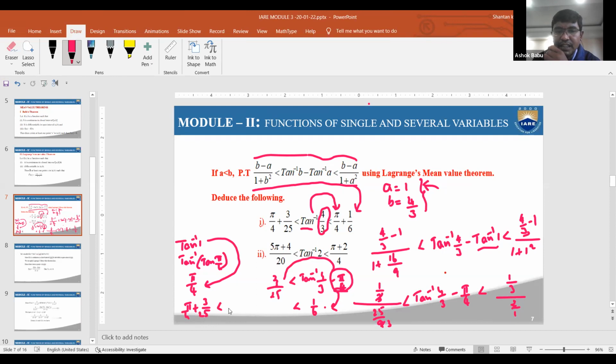and less than tan inverse of 4 by 3, and the right side is also pi by 4 plus 1 by 6. That is the solution. Therefore, one part is completed. And similarly, with the same pattern, you need to verify the second property, the second condition. Just a minute.